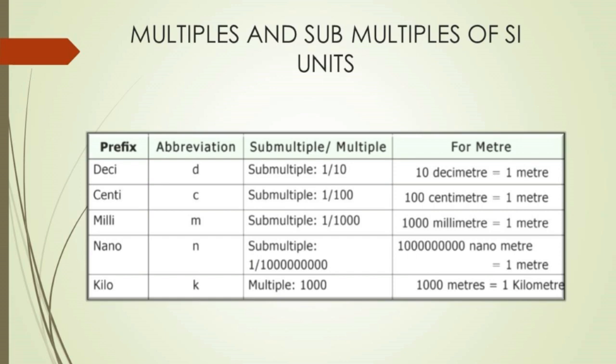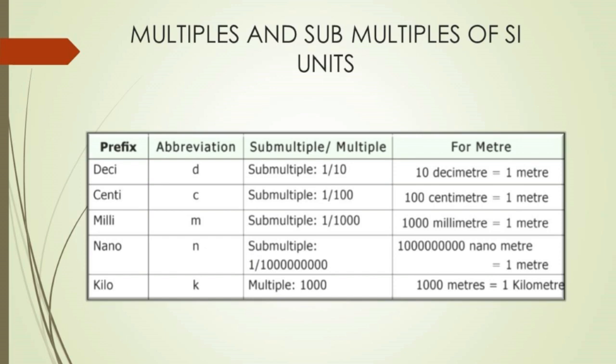Milli. In 1 meter, how many nanometers are there? It's nearly 1 billion or 1000 million. So how to calculate the submultiple? 1 divided by 1 billion. So what's the abbreviation for that? It is N. The prefix is nano.